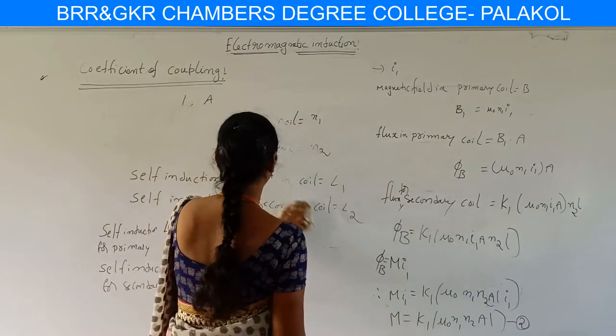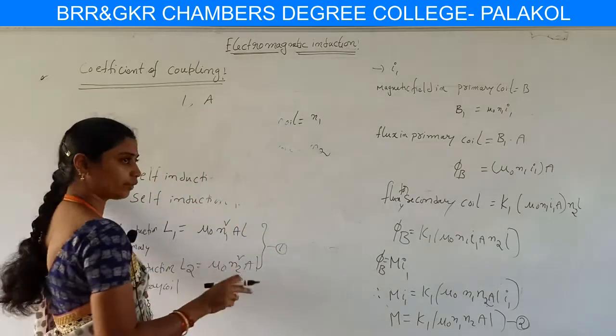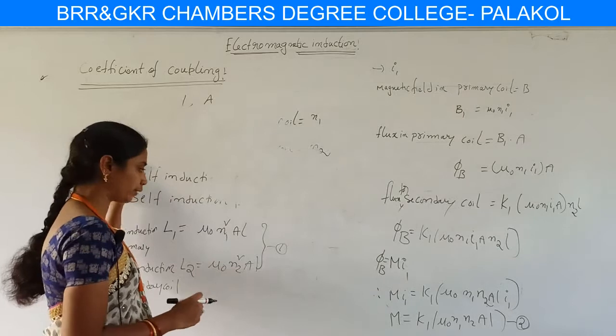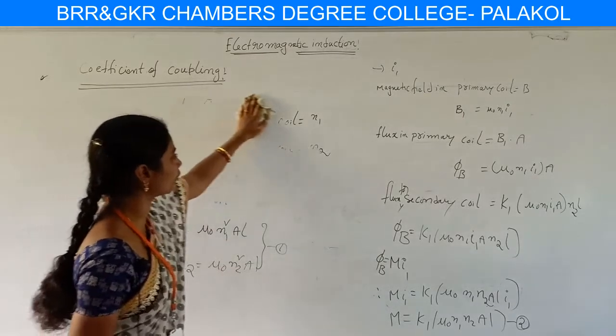So for the secondary coil, you remember equation 1, the self-induction L1 and L2, which we used last in our simplification for the coefficient of coupling.